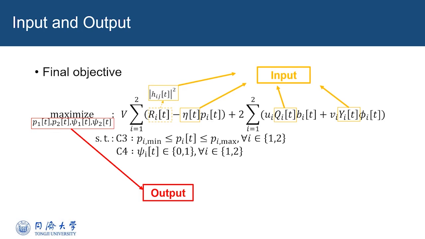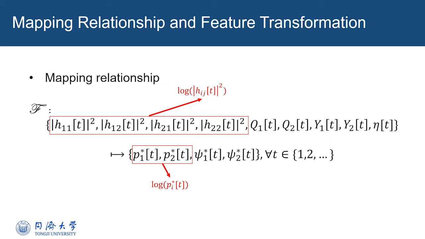The optimal powers and the chosen encoding actions are regarded as output. Thus, we transform the solution of the optimization problem at each time slot into a mapping problem. The inputs consist of 9 values, and the outputs consist of 4 values.